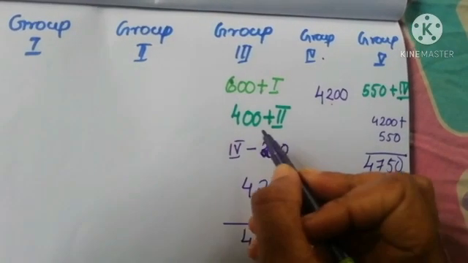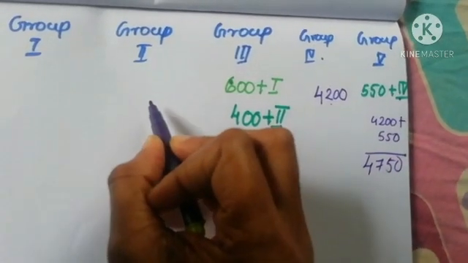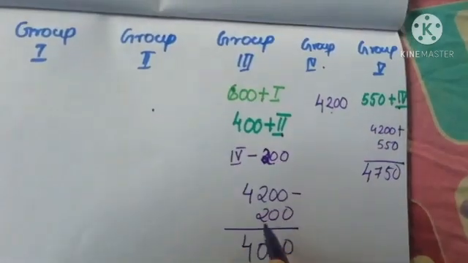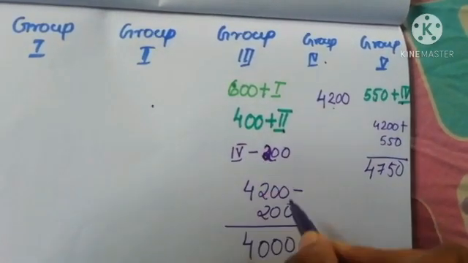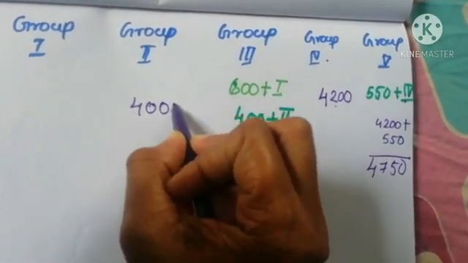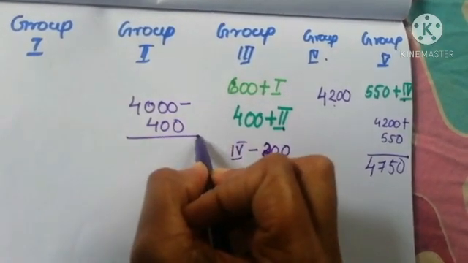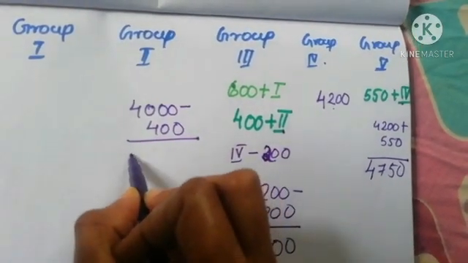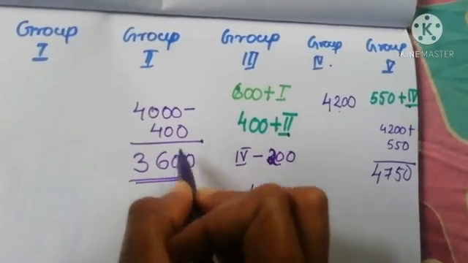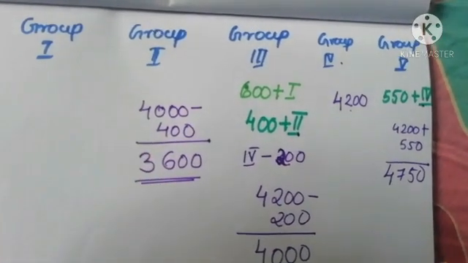Okay. Then again, whatever the second group got, the third group has 400 more than it. Here the third group got 4,000. So here it should be 4,000 minus 400, which is equal to 3,600. It is in group 2. It is the development fund in the 2nd group.